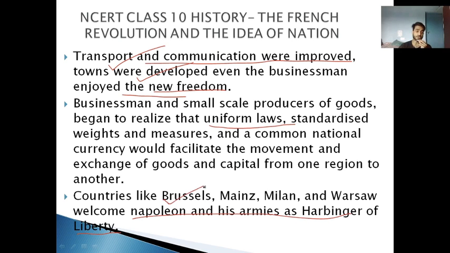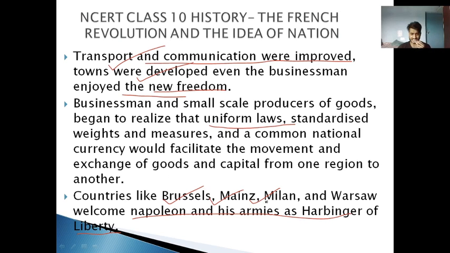दूसरे कंट्रीज भी नेपोलियन की इस पॉलिसीज को, इस थ्योरीज को, जैसे कि Brussels, right? Brussels or Brussels, whatever. My English is not good, so bear with it. Right, Brussels, Mainz, Milan, and Warsaw. Right, these are the countries which welcomed Napoleon.